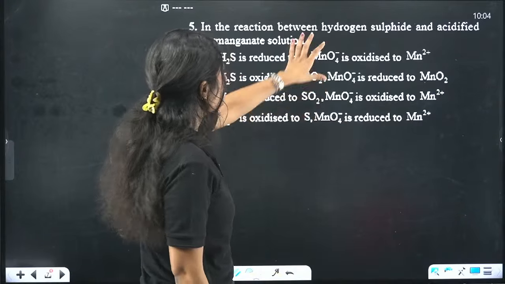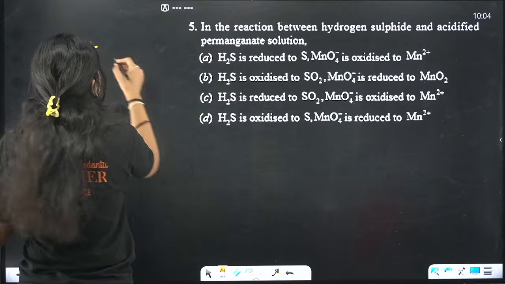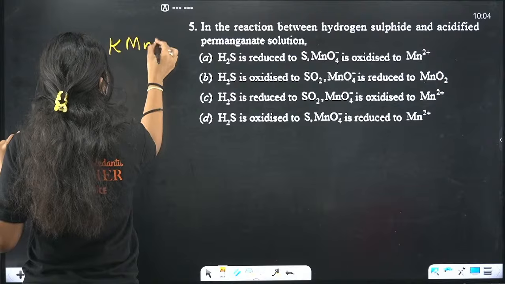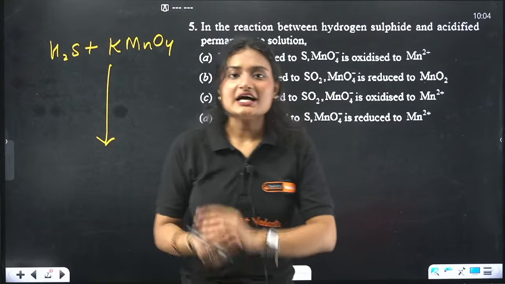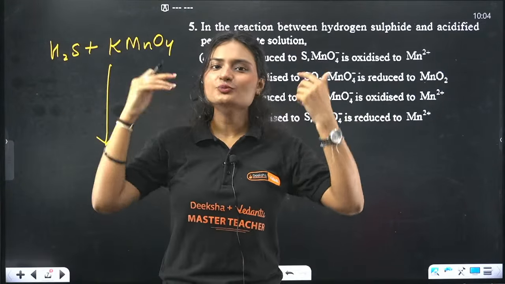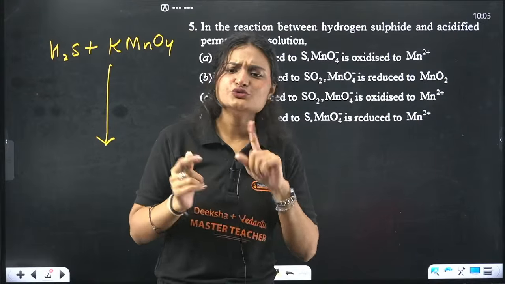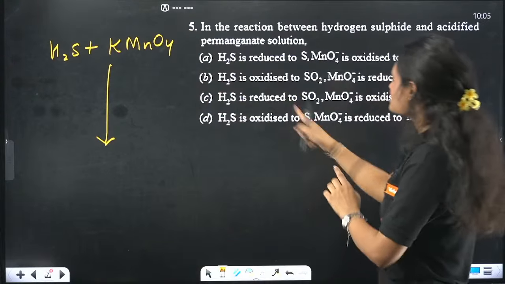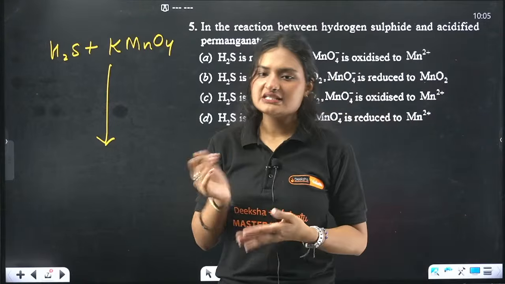In this reaction between hydrogen sulfide and acidified permanganate, what happens? It is a redox reaction, first of all. Second, let's assume I don't know, because obviously I can't remember all the reactions all the time. But I do know one thing, that what the options are telling me is that a redox reaction is happening. One is getting reduced, one is getting oxidized.